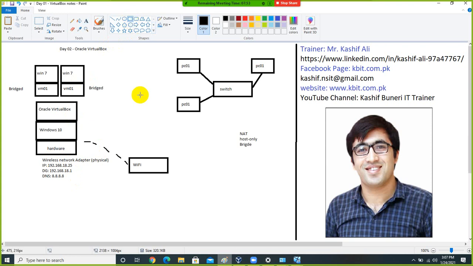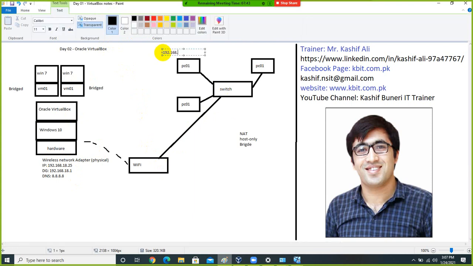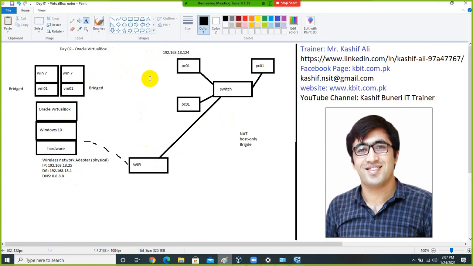So even if my Wi-Fi is connected to this switch, suppose, and this physical machine's IP address is 18.124, still this machine would be able to connect with this virtual machine.